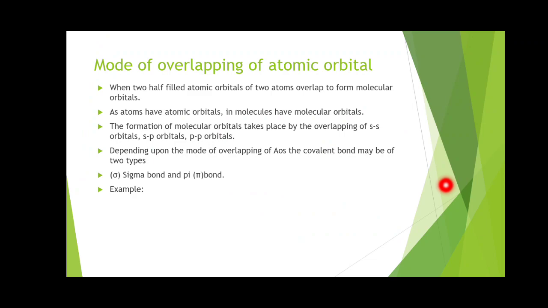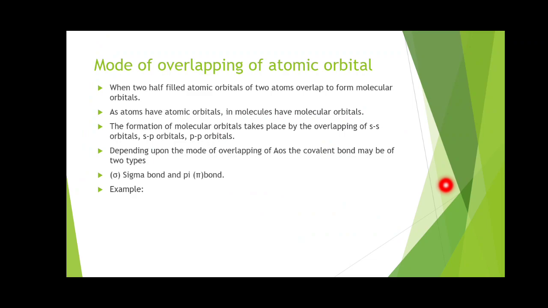That is nothing but, when the s orbital of one atom overlaps with the s orbital of another atom, that overlap is called ss overlap. When the s orbital of one atom overlaps with the p orbital of another atom, if both have the same energy or symmetry, it is called sp type of overlap of atomic orbitals.